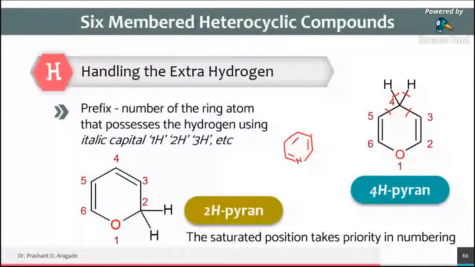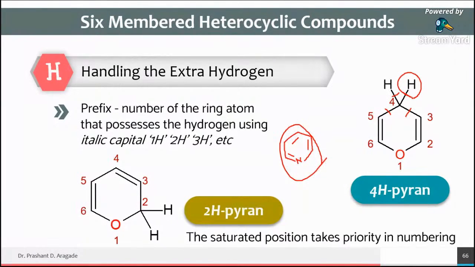All these corners are represented by CH, so there is no need to mention the 1H, 2H, because it is already unsaturated.